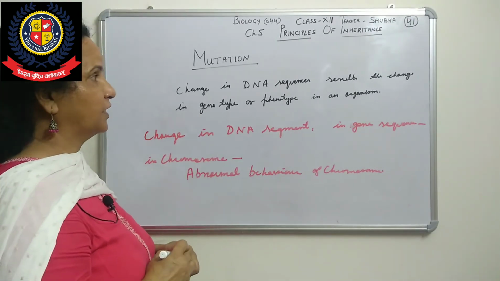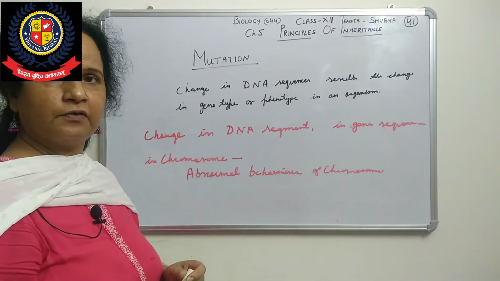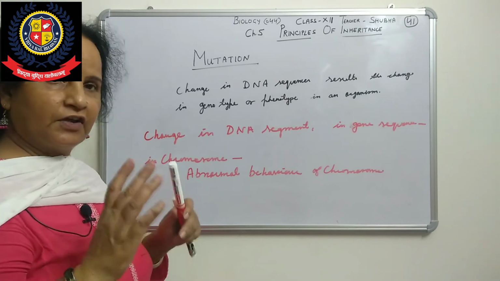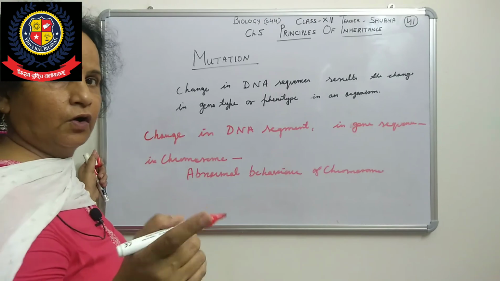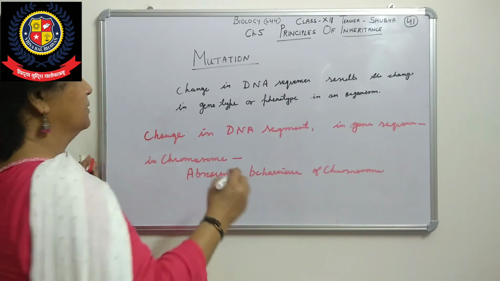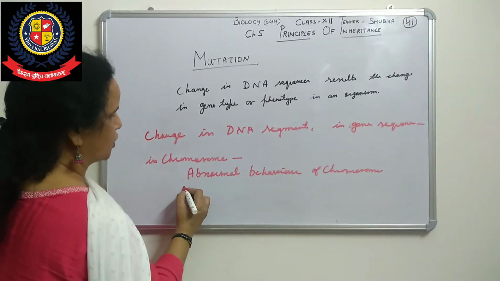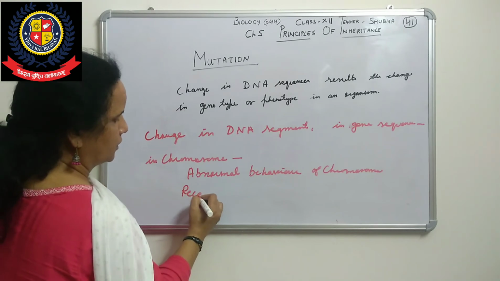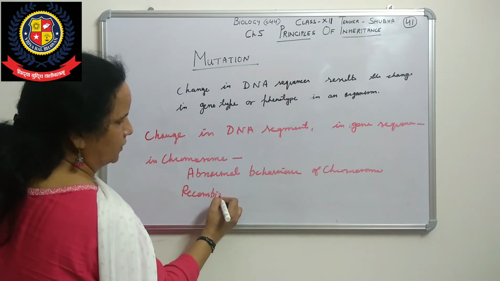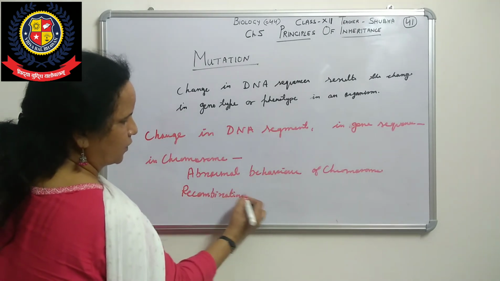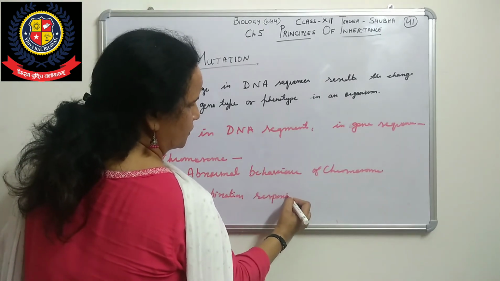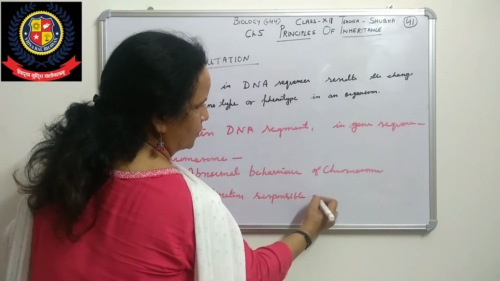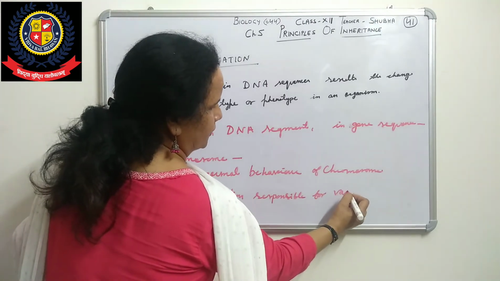As you see, the change occurs when recombination or crossing over occurs. Means any change occurs when crossing over or recombination occurs, the same thing is there. Means, as you know, recombination is responsible for variation.